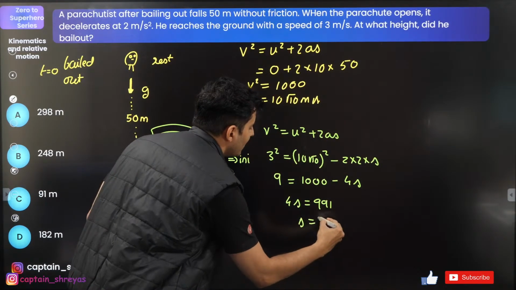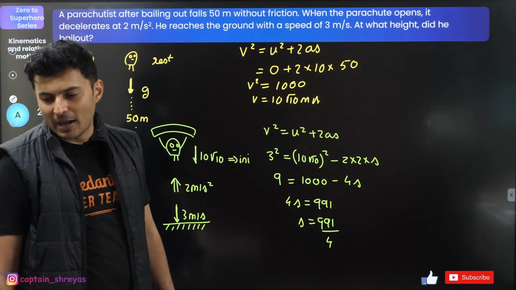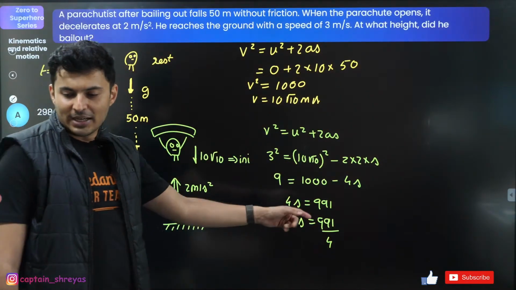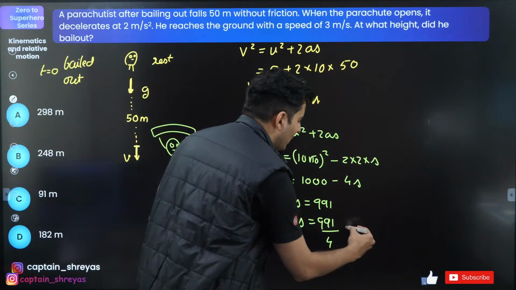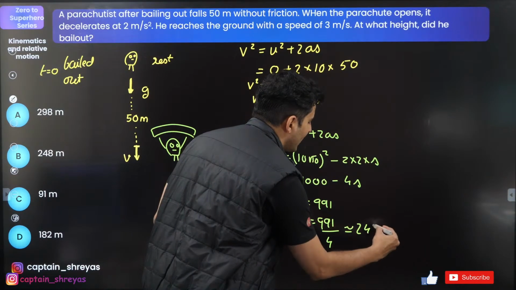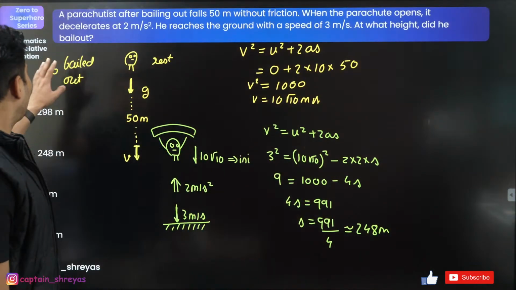So s will be 991 by 4. How much will it come out to be approximately? Approximately 248 meters. So what will your final answer be?